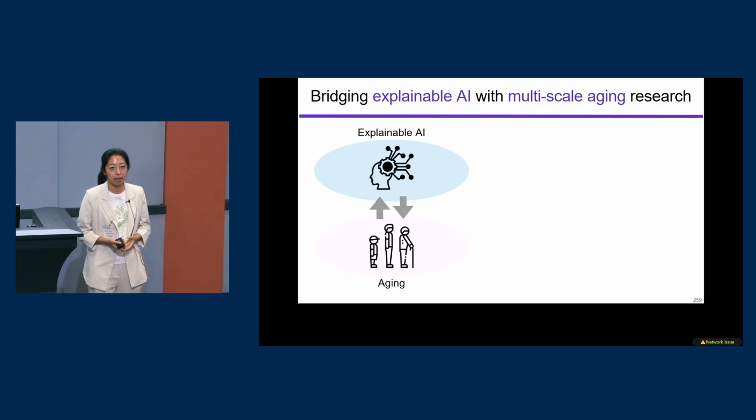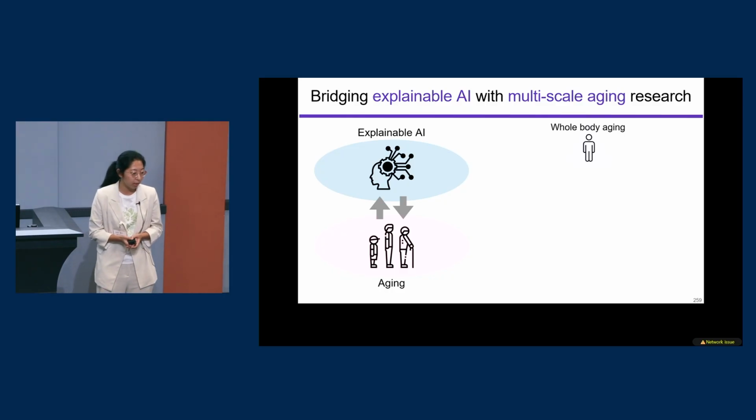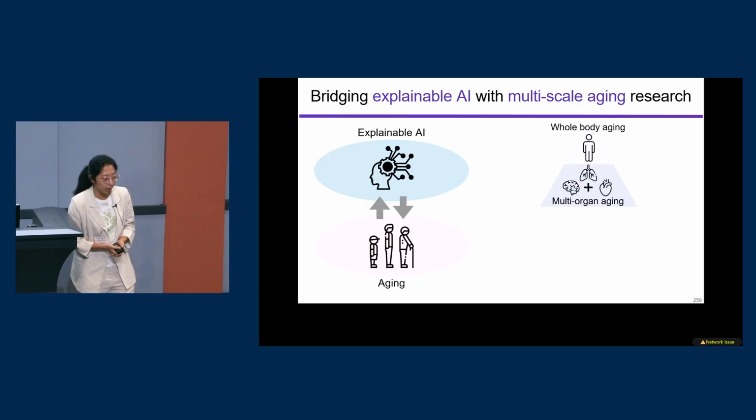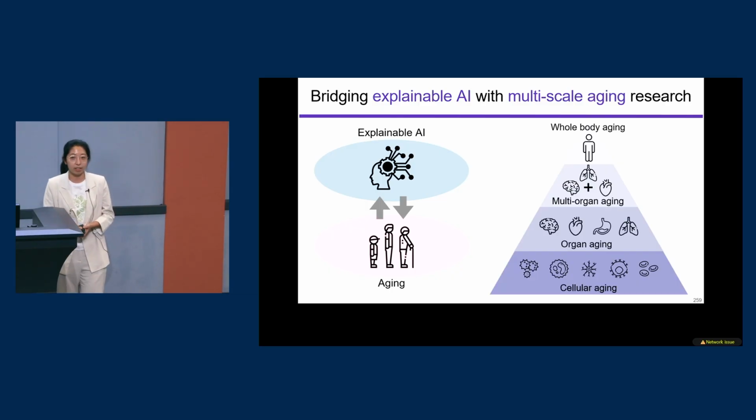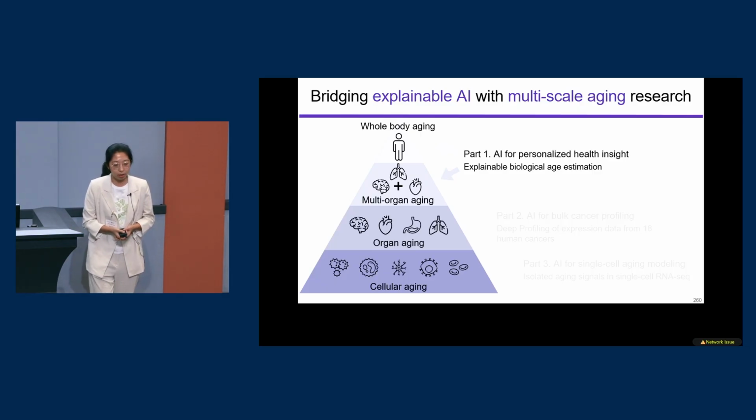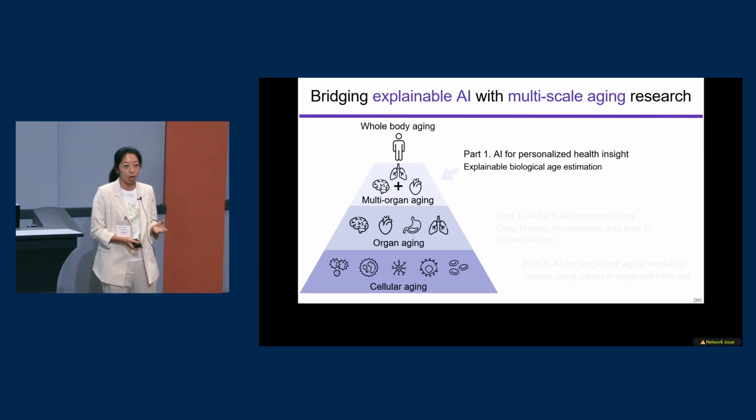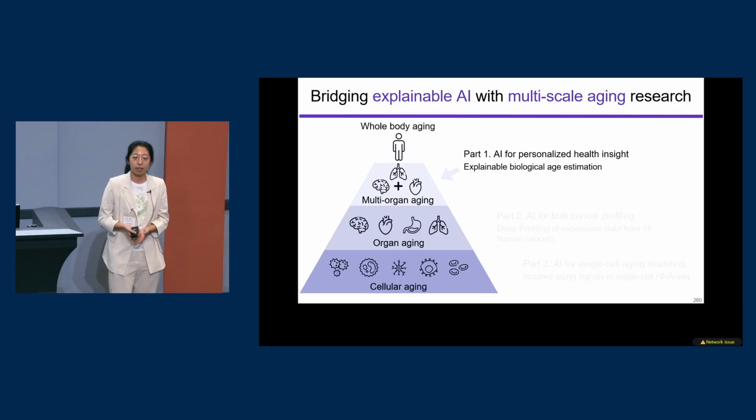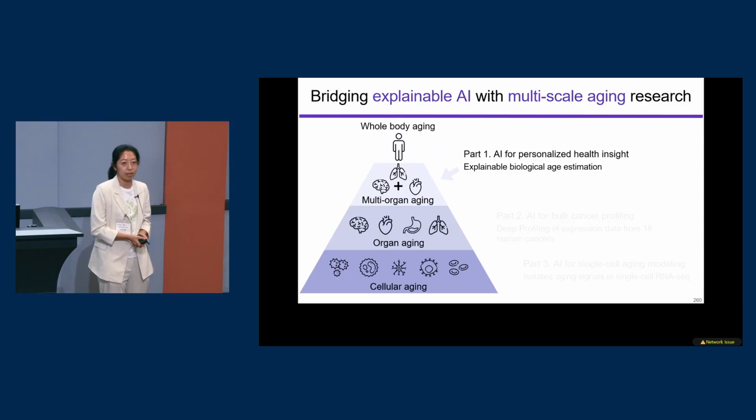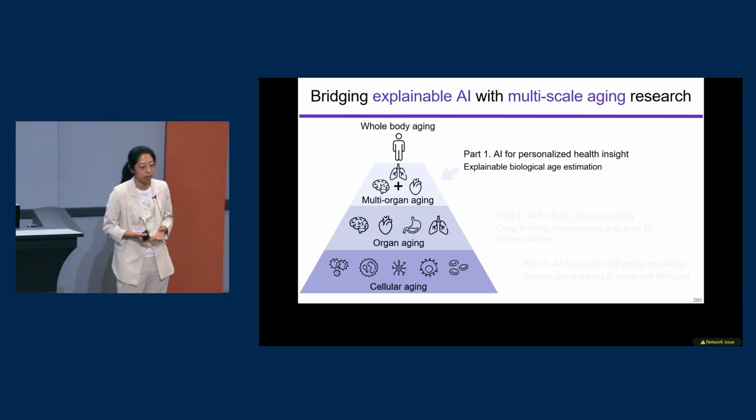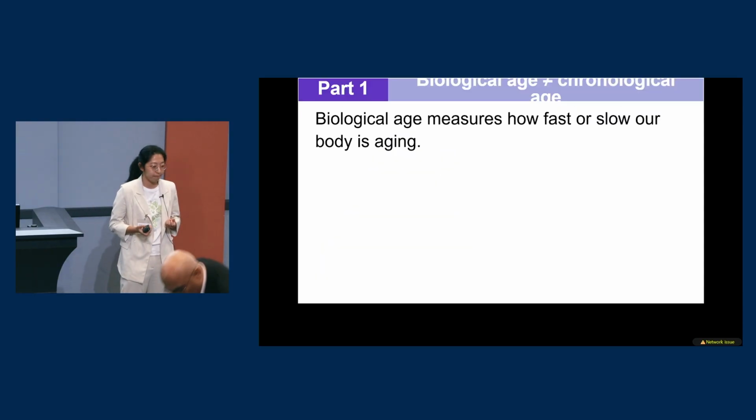And so, my previous research bridges explainable AI with multi-scale aging. Specifically, I focused on 4 different scales: the whole body aging, multi-organ aging, organ aging, and cellular aging. In the first part, I focused on AI for personalized health and explored whole body aging and multi-organ aging. To better study aging, the most important first step is measuring aging. So in this project, we developed a new explainable biological age clock called EnableAge.